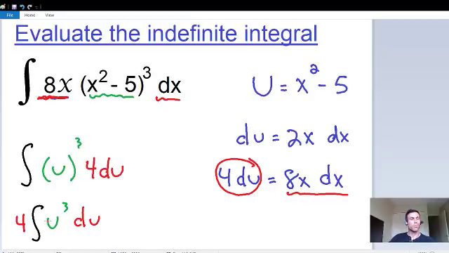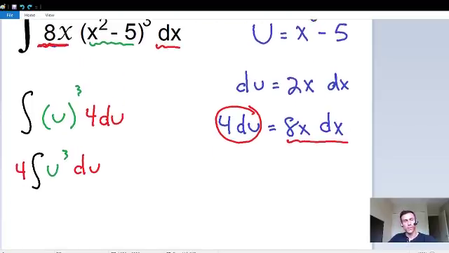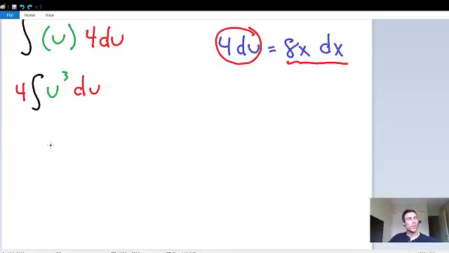Before, in our first problem, we had a bunch of isolated x terms, and all we had to do was add 1 to the exponent. The same idea applies here. We just have one isolated u term, and all we have to do is add 1 to the exponent and divide by the same. So let's do this. We had an exponent of 3, so I'm going to add 1 to the exponent. So we have u with a 4 exponent now. Once again, we have to divide by the same.